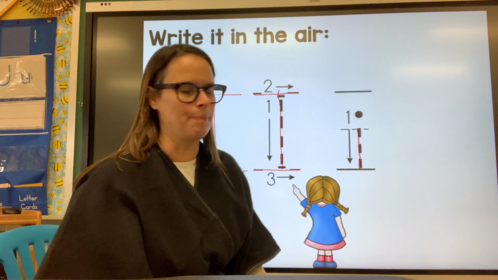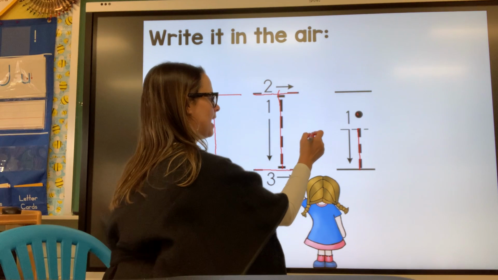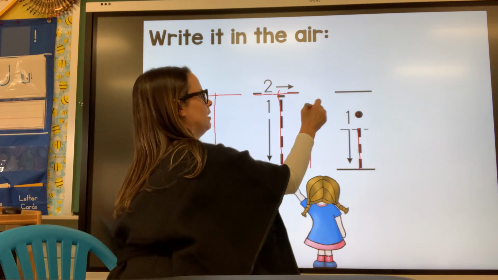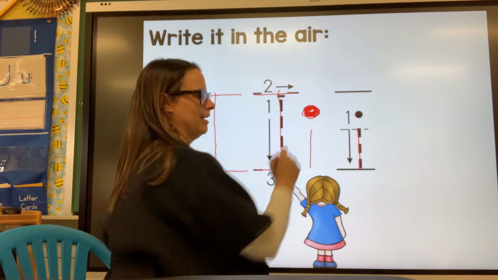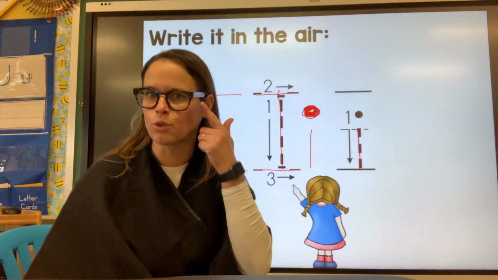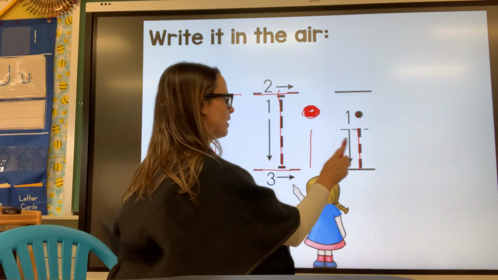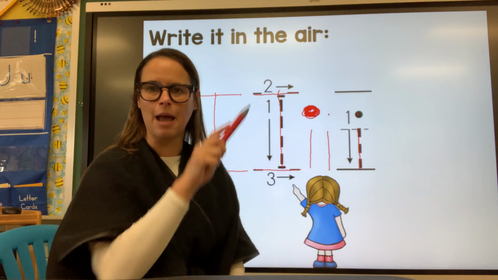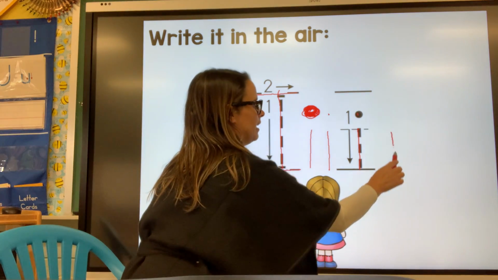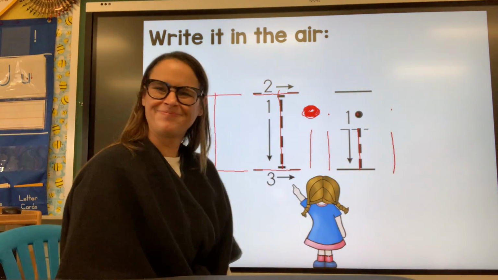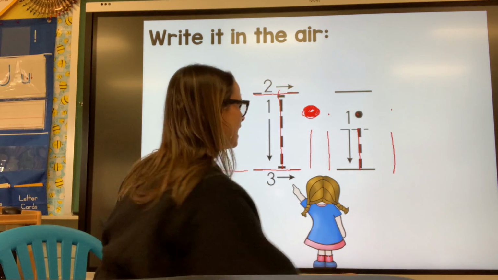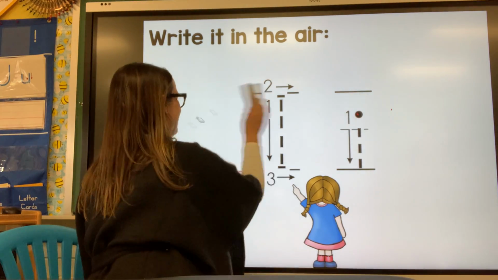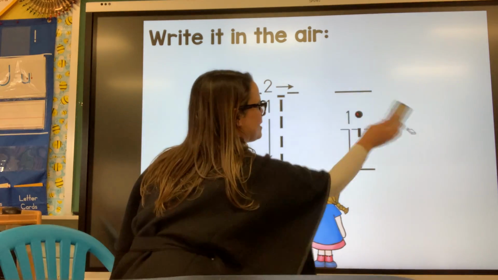Now, I have to tell you something. Lots of times, boys and girls in pre-K, they make their little line, and then they come up here and they go like this for a long time. And you don't have to do that, okay? Mrs. Crawford does have good eyes. I can see if your dot is there. So you can go little line and a dot. That's all you need, a little tap, okay? Little line and a dot. All right, friends, that's lowercase I. I says what? Good job, friends. Did you practice on your paper?